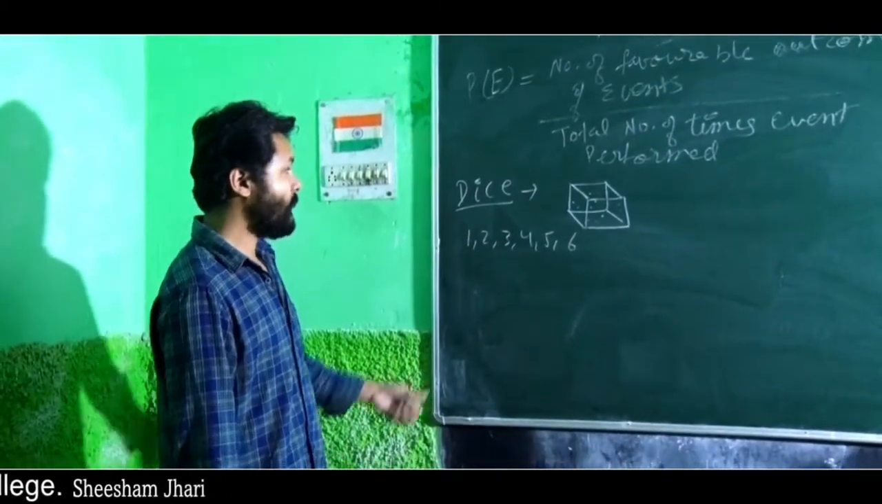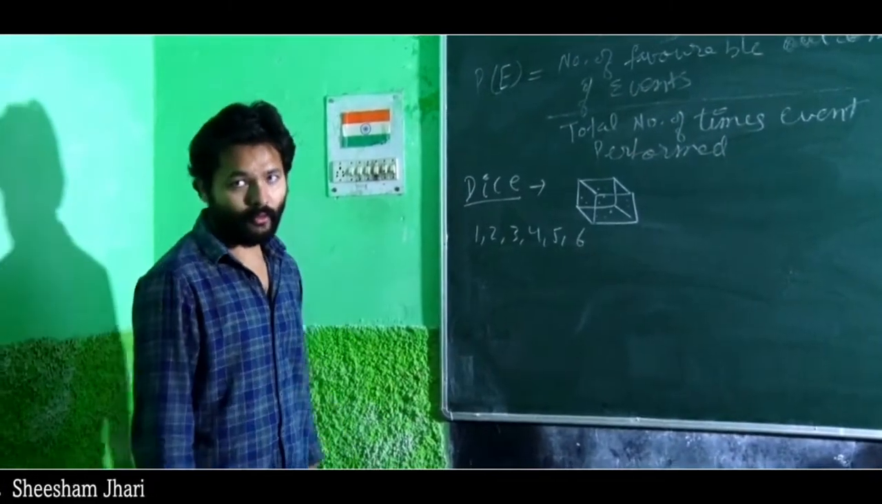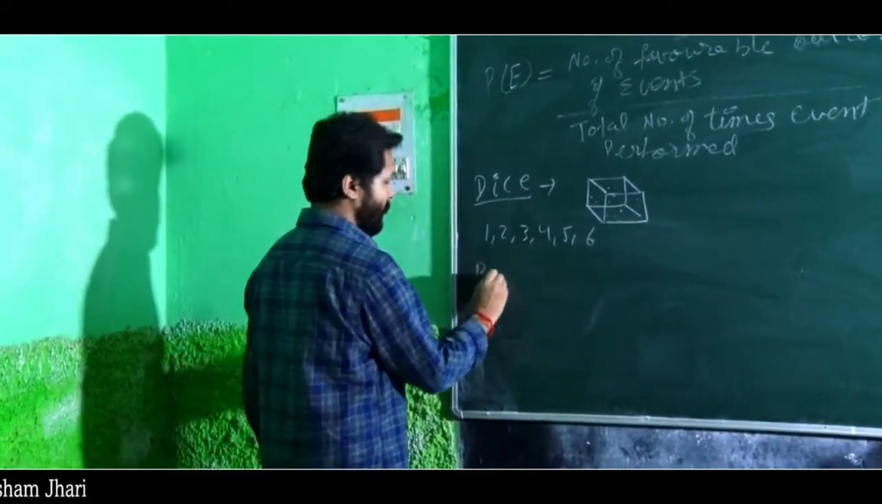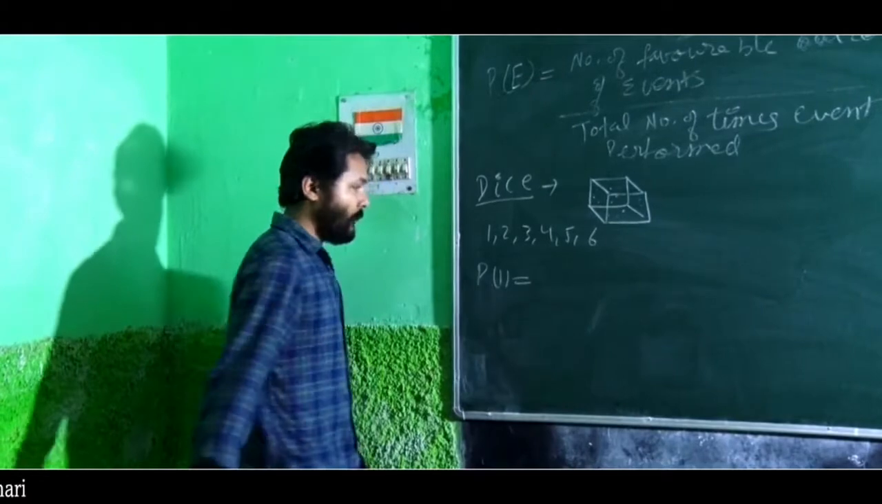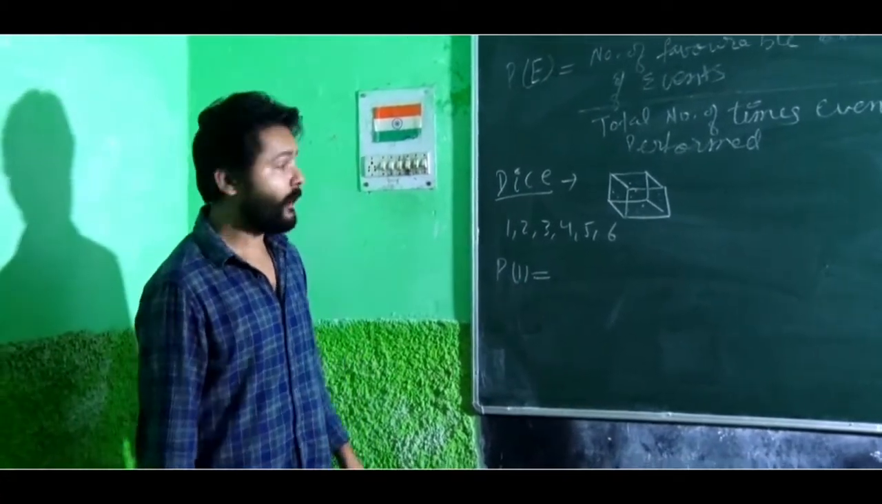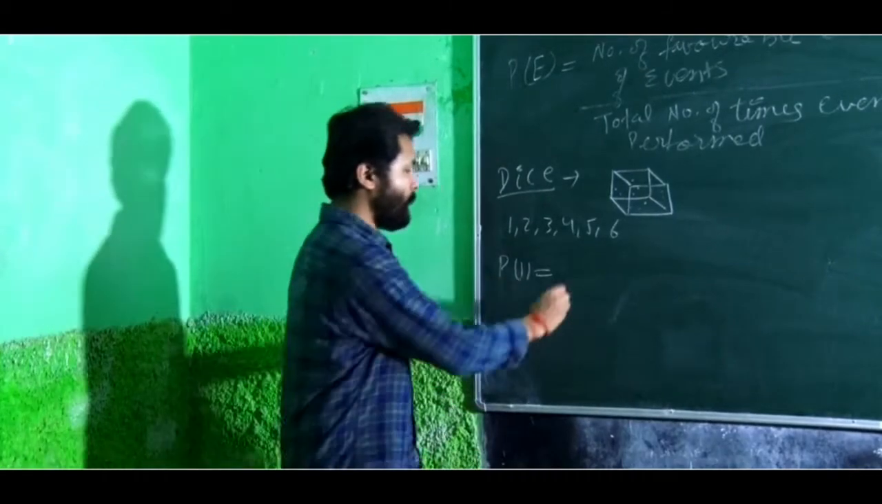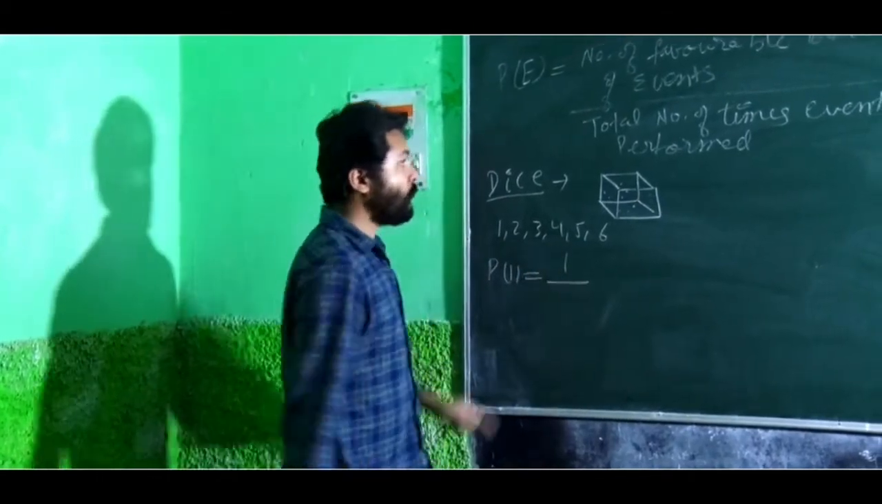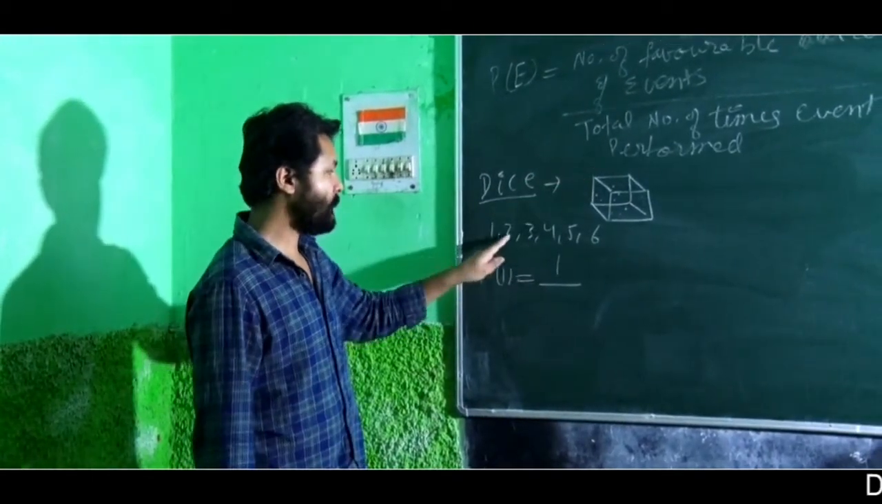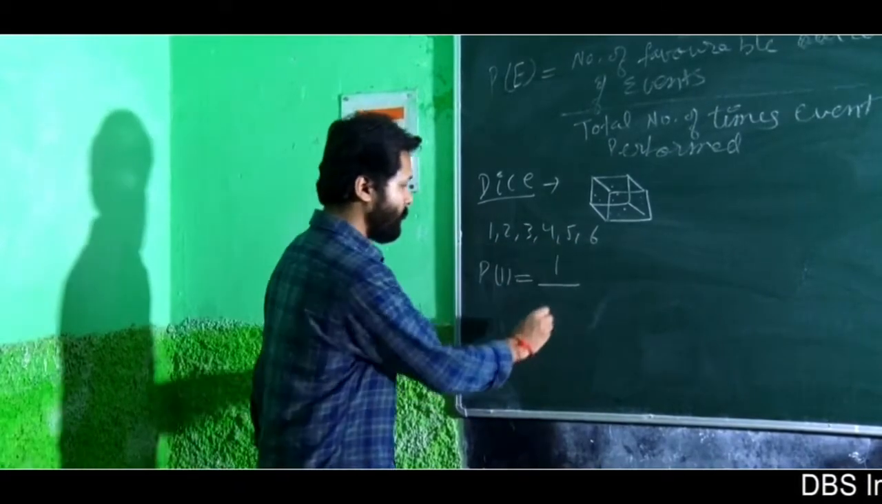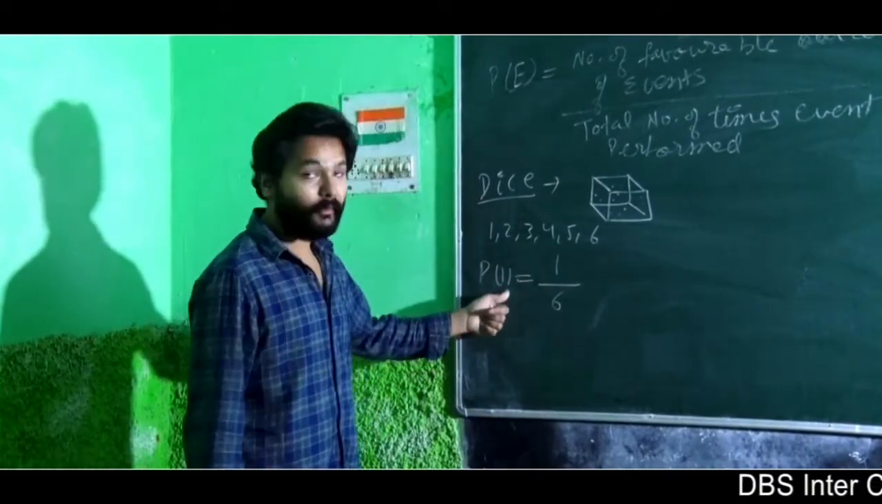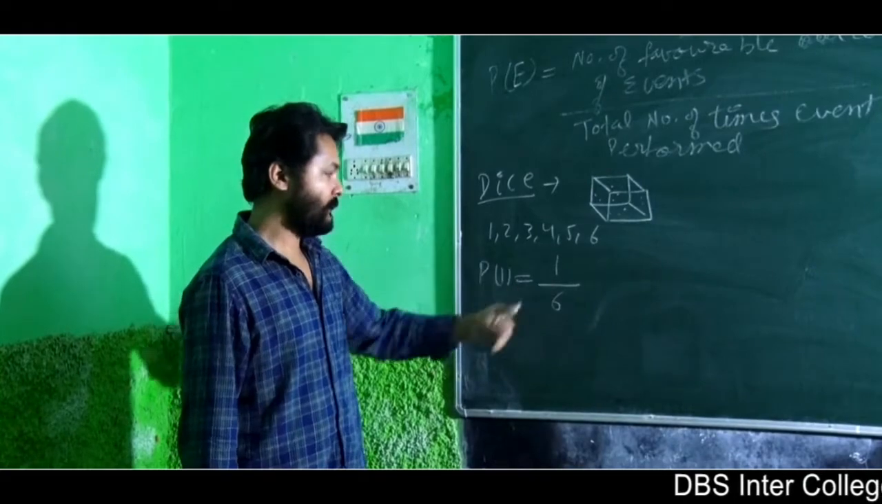Now if I roll a dice in Ludo, what is the probability of getting 1? The favorable number of outcomes is 1, as 1 can be obtained only once, and the total number of outcomes is 6 possibilities. So the probability of getting 1 is 1 by 6.